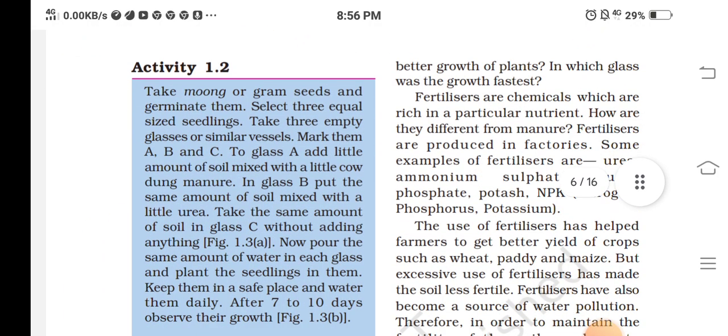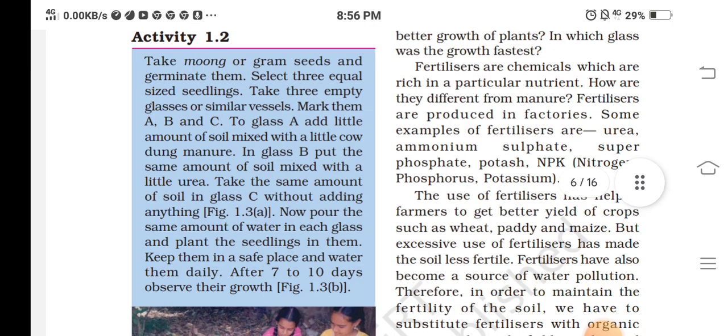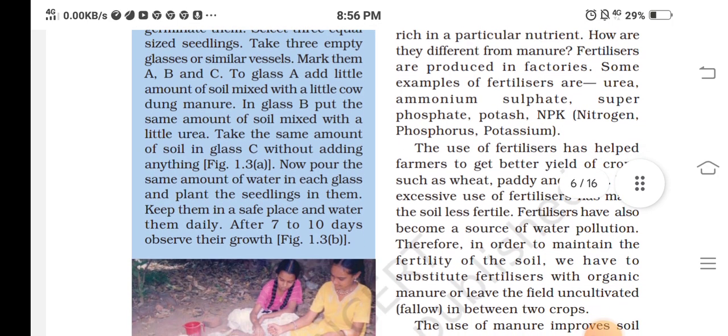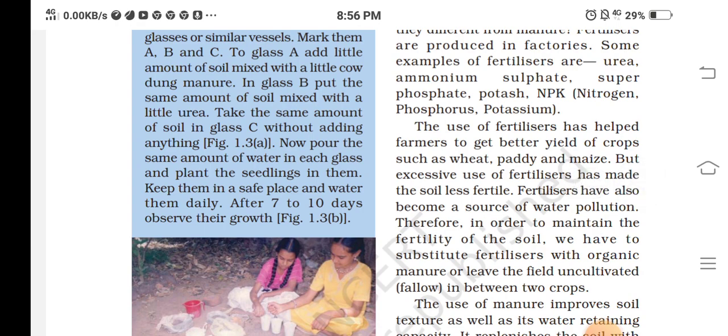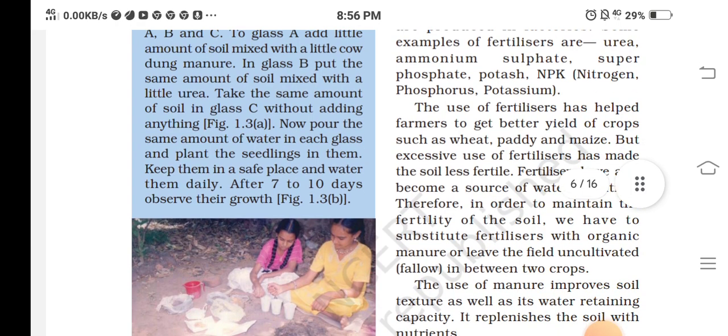Take moong or gram seeds and germinate them. Select 3 equal size seedlings. Take 3 empty, similar glass vessels. Mark them A, B, C. To glass A, add a little amount of soil mixed with a little cow dung manure.